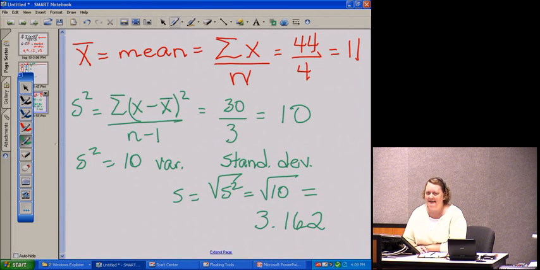Each teacher has a different rounding rule, so be sure to ask your teacher which rounding rule. Actually, also be sure to ask your teacher which formula to use. Not all teachers use this same formula. There are 2 different formulas, but if your teacher uses this formula, s squared equals the sum of x minus x bar squared over n minus 1, this is a good sample problem on how to find the standard deviation.